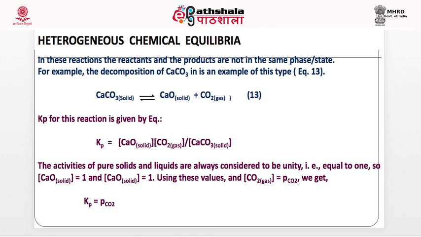So PCaO will be constant, PCaCO3 will have some constant value. So these can be ignored, or you can assume they are involved in this. So Kp is written only as PCO2. That's why. This is an important point to remember: pure solids and pure liquids, their activities are taken as constant.